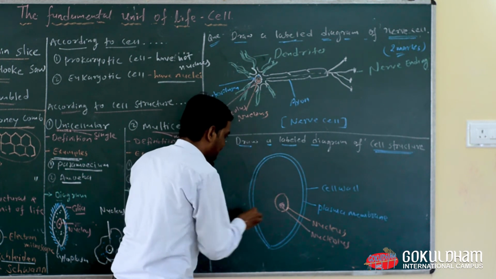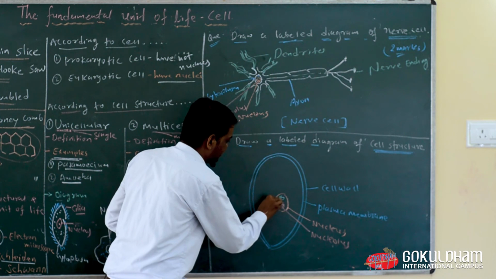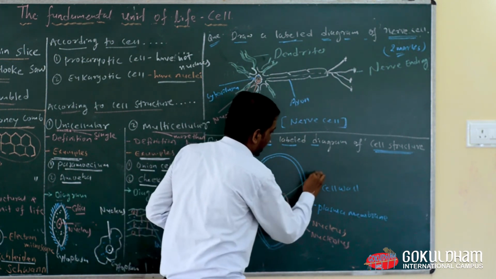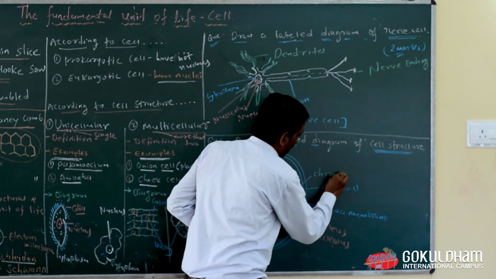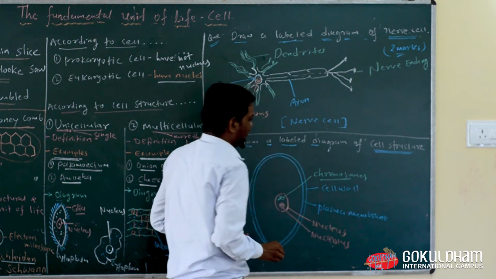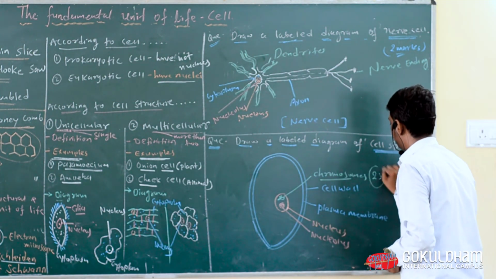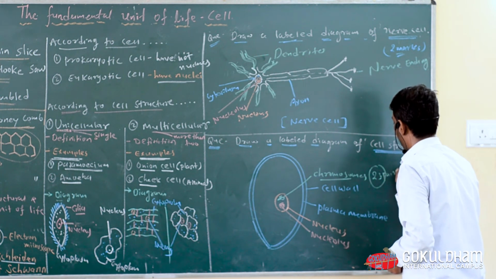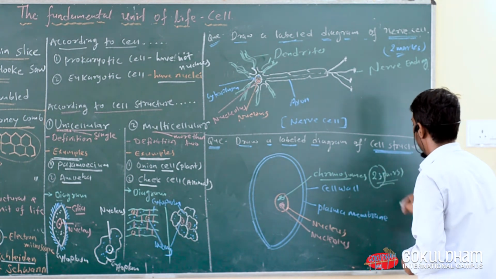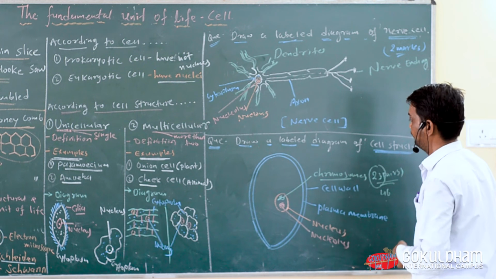There are also organelles present in it, which are known as chromosomes. There are 23 pairs of chromosomes present in the human body. That means 46 chromosomes are present in the human body.